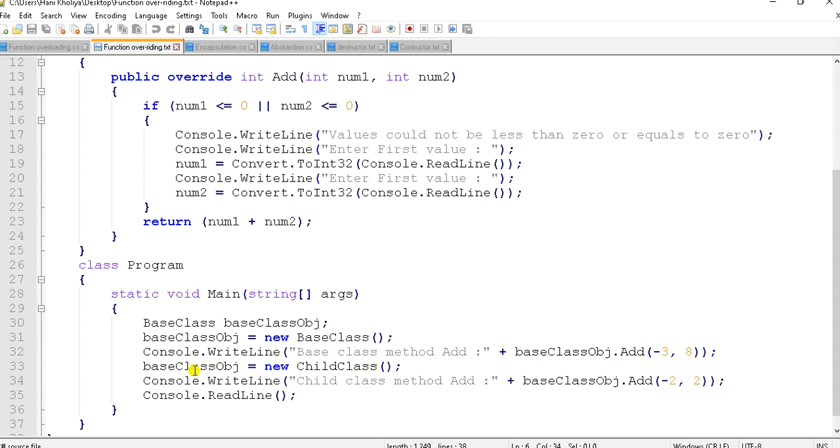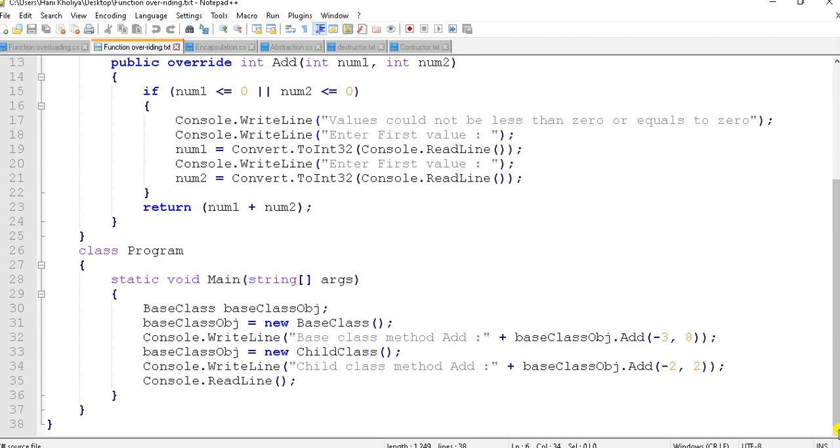I'm making an object with the same name for child class also and base class also. Child class, base class add, this is the functionality. Console.ReadLine. So in that way I can override the functions available inside the base class and do the same thing inside the child class, and according to that I can make the output as per requirement. So in that way function overloading and overriding works.